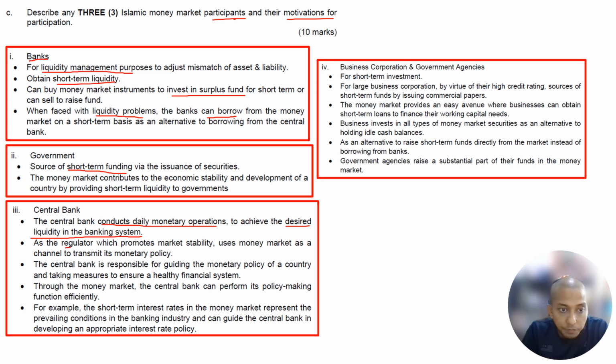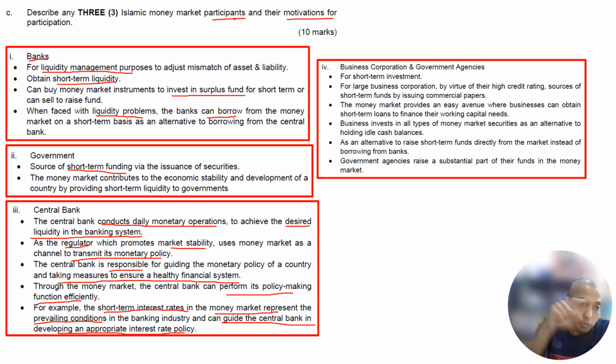As a regulator, which promotes market stability, the central bank uses the money market as a channel to transmit monetary policy. The central bank is responsible for guiding the monetary policy of a country and taking measures to ensure a healthy financial system. Through the financial market, the central bank performs its policy-making function efficiently. For example, short-term interest rates in the money market represent the prevailing condition in the banking industry and can guide the central bank in developing an appropriate interest rate policy. Points 1, 2, 3 are enough actually, but again, this is an extra answer.